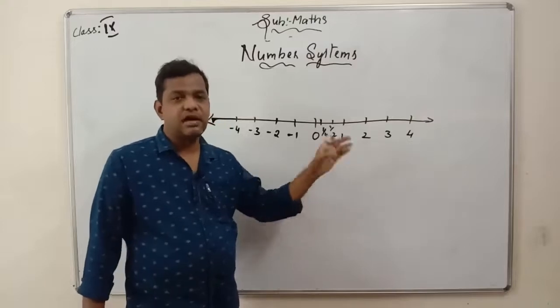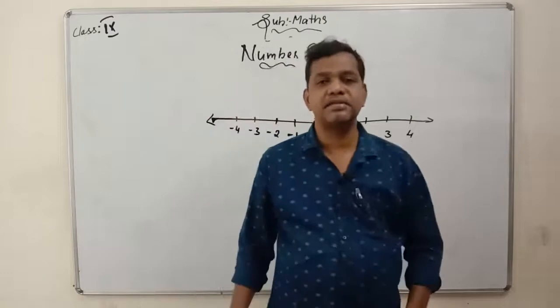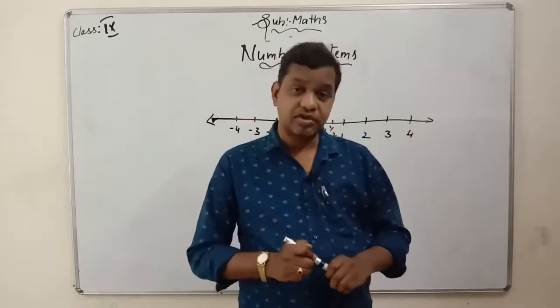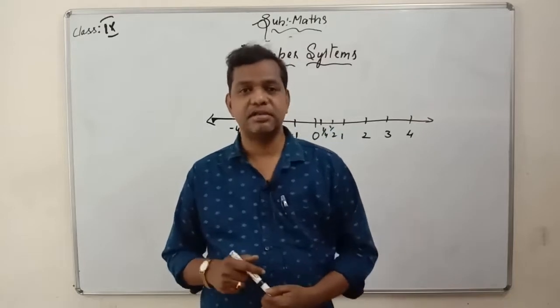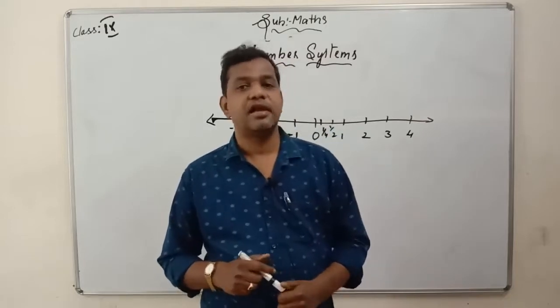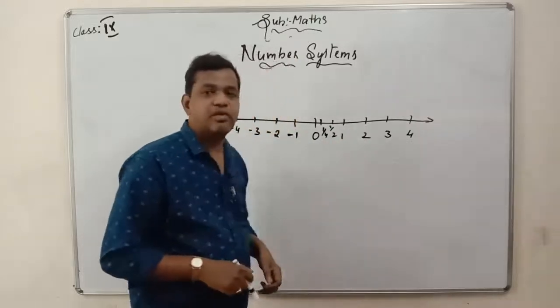So whatever numbers we have, everything we will study under the numbers in the number scales. I told you we have real numbers, we have whole numbers, we have natural numbers, we have integers, we have rational numbers, we have irrational numbers. Then how to locate them on the scale, that also we will see.